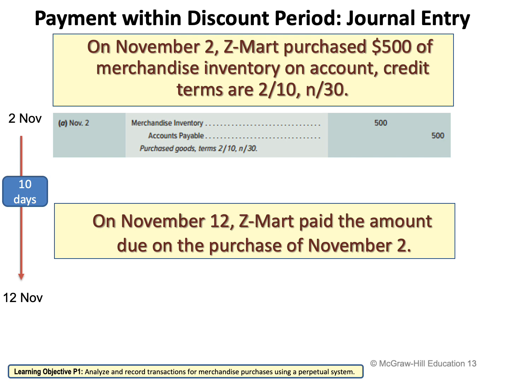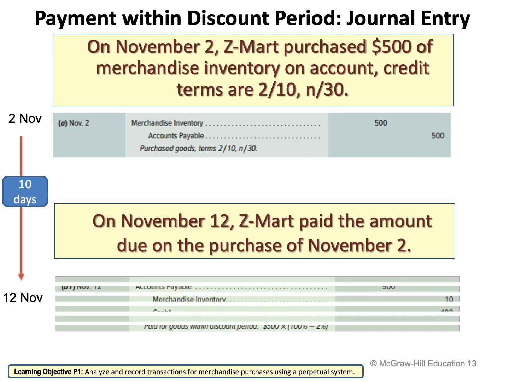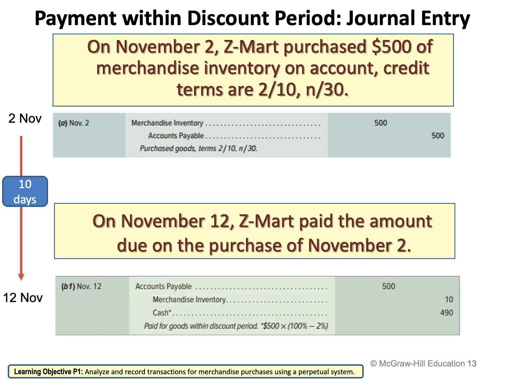Now my question is, he paid within 10 days. If you go back to the credit term, it says that if the buyer pays within 10 days, he's going to get 2%. And Z-Mart paid within 10 days. It means that he's going to get a discount.